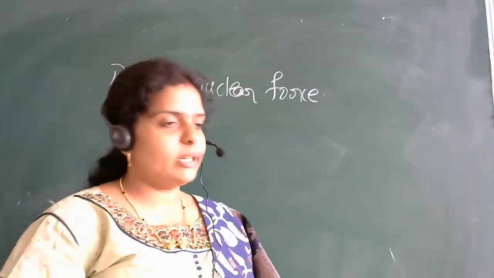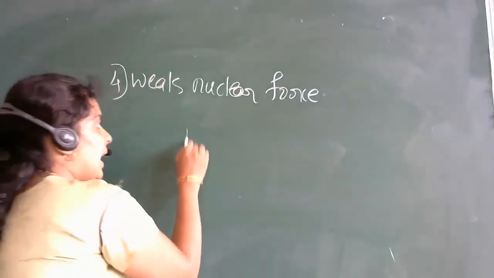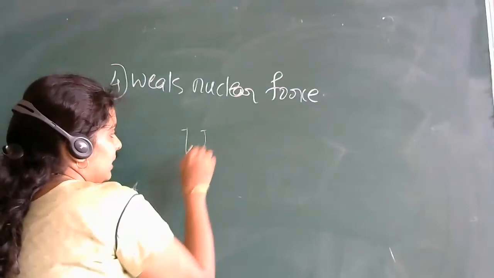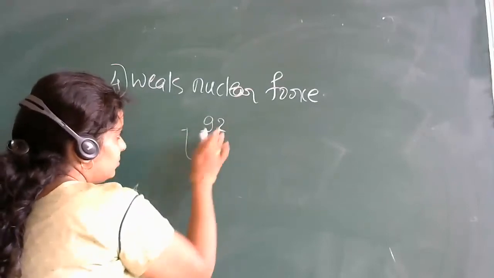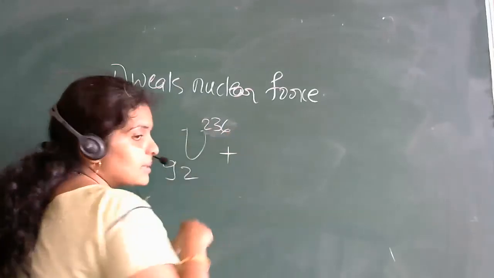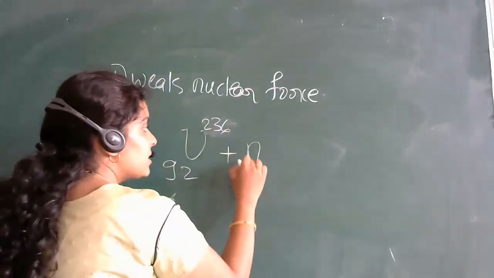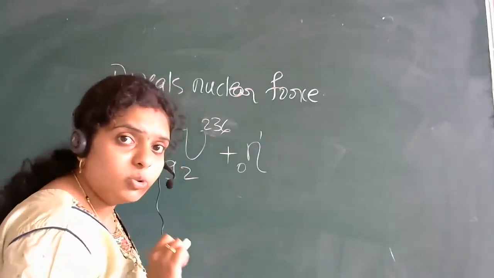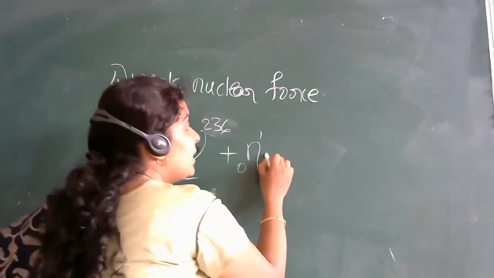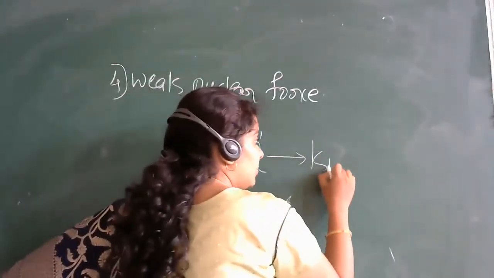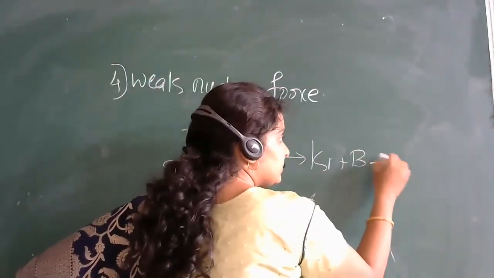I'll show you what that radioactivity is. You have a uranium atom, uranium-236, atomic number 92. When this uranium is bombarded with a neutron, it will give you some elements like krypton, barium, plus neutrons.